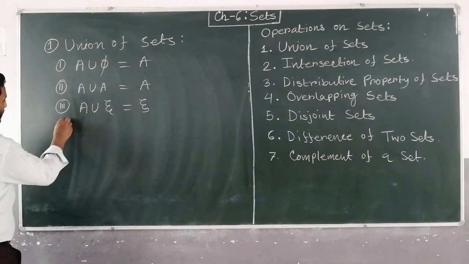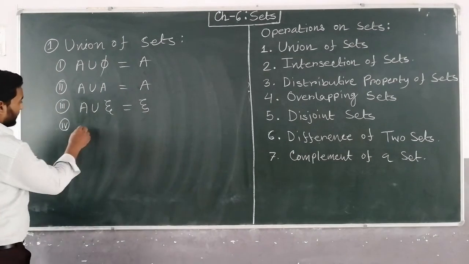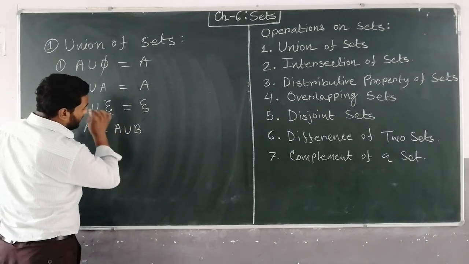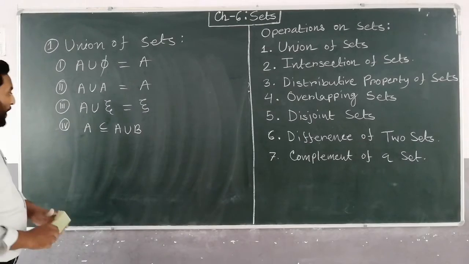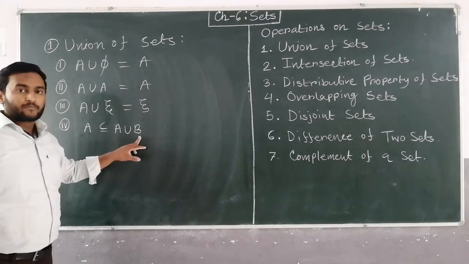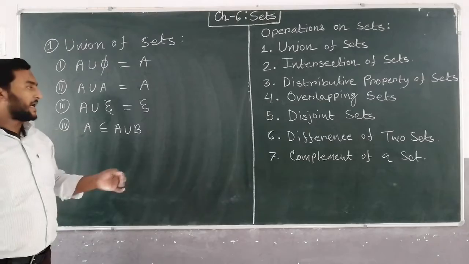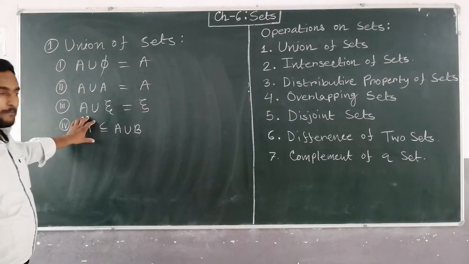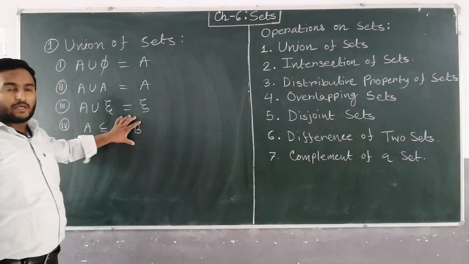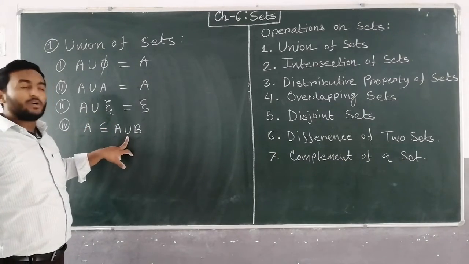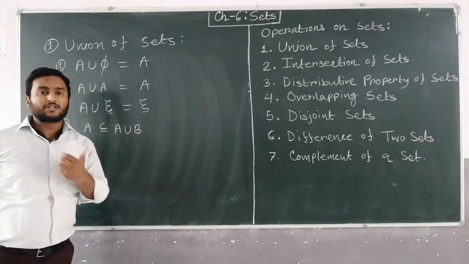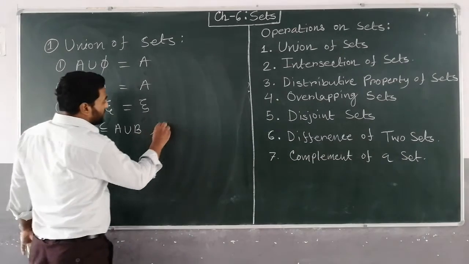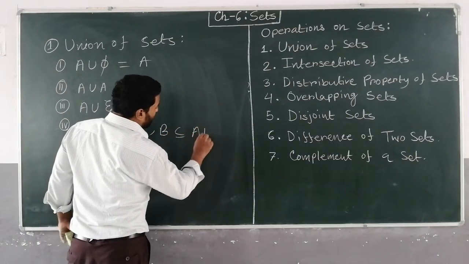And the fourth property: A is a subset of A union B. Why? Because A union B is the collection of all the elements that belong to either A or B. So all the elements of A belong to A union B. As well as B is a subset of A union B also.